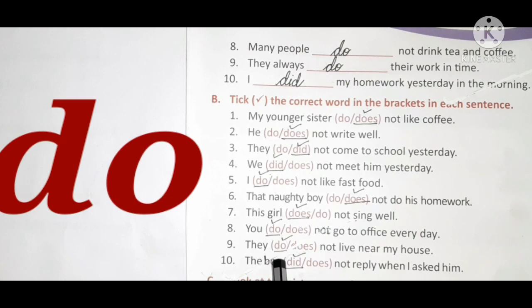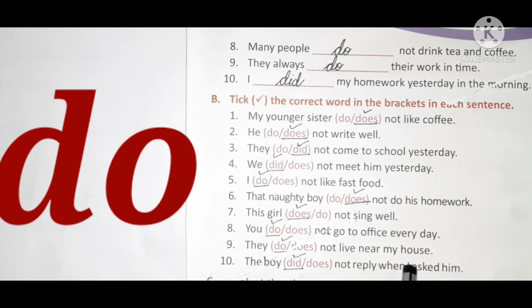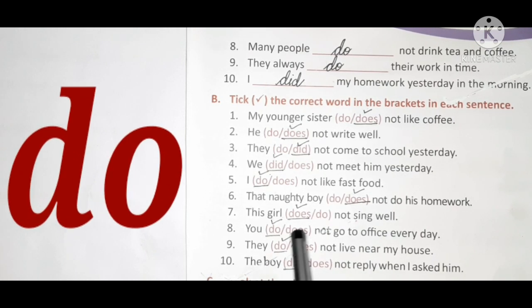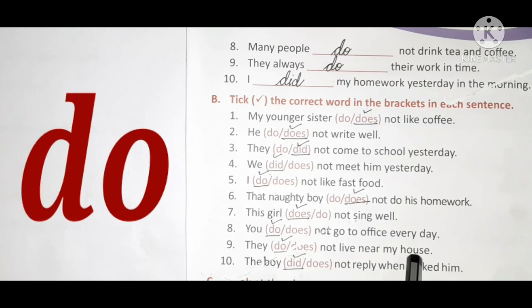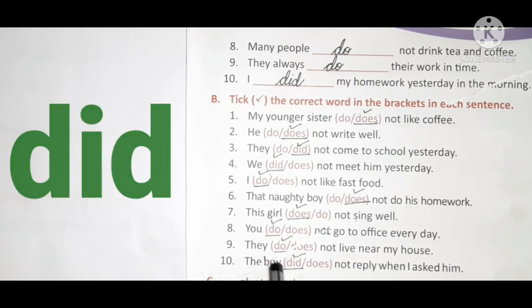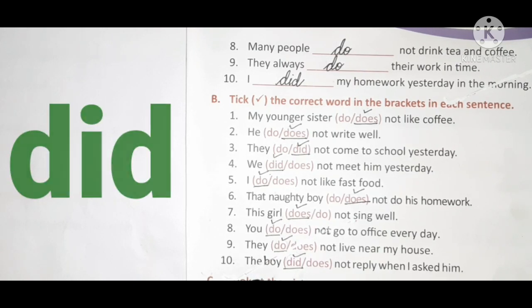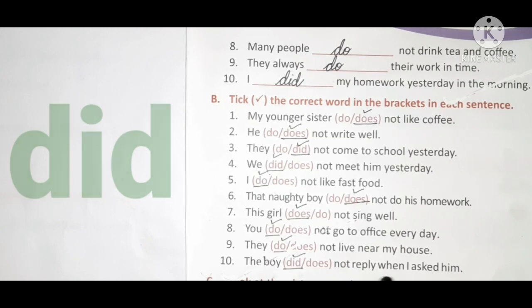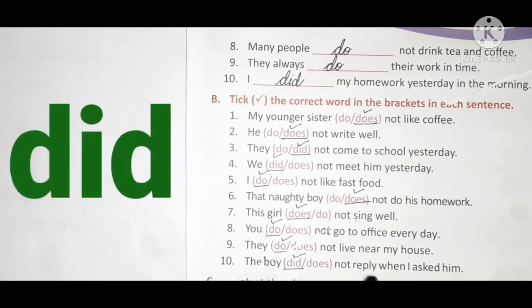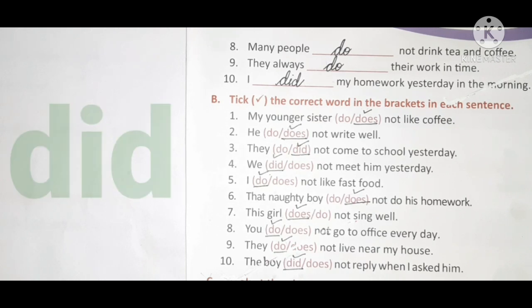So which is the correct one? They do not live near my house. The tenth one: The boy does not reply when I asked him. So why did not reply when I asked him? The boy did not reply when I asked him.